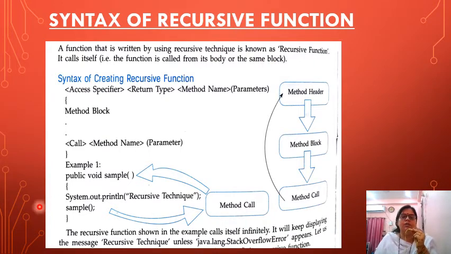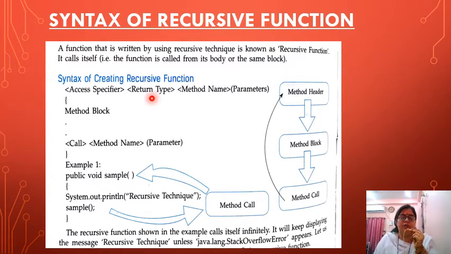Now, what is the syntax of a recursive function? A function written by the recursive technique is known as a recursive function. See here we use an access specifier, public, private, whatever. Then the return type: if we are using void, then it is non-returnable.